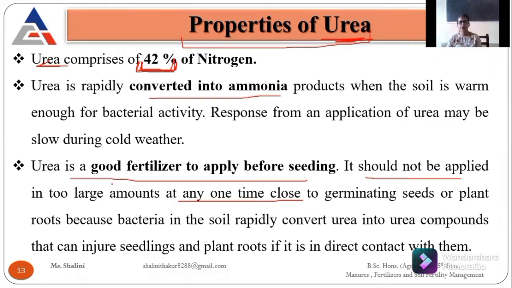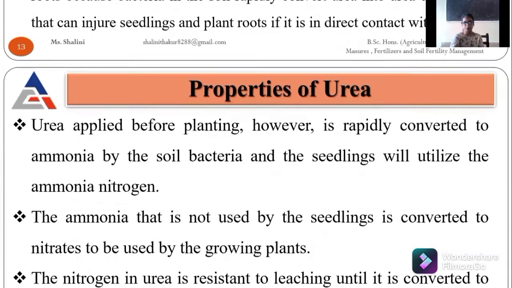If the crop needs 100%, we are applying just 10% at the time of seedling, because they can burn the seedlings. If applied directly to the roots, it can burn them, and the seedling can't grow properly in that particular nursery, or in that particular pot.